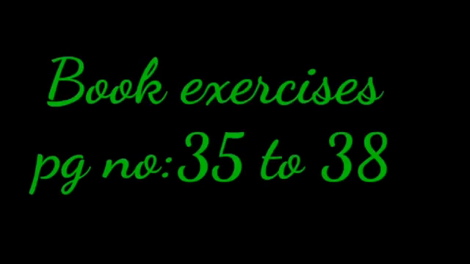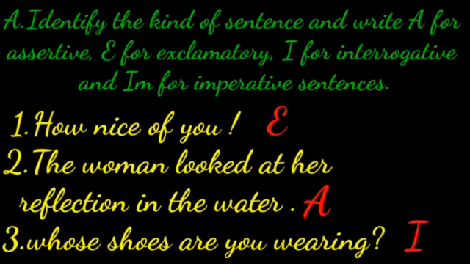Book exercises, page number 35 to 38. Let us see exercise A. Identify the kind of sentence and write A for assertive, E for exclamatory, I for interrogative and IM for imperative sentences. The first one, how nice of you. The sentence ends with exclamation mark.